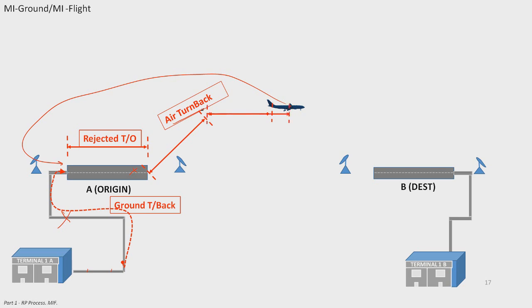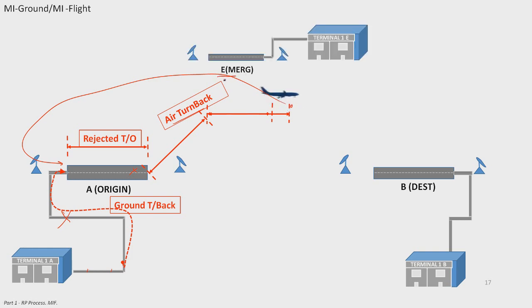Or let's say something happened again. We had the engine issue, right? And the pilot says, hey, do you know what? My origin airport, my departure airport, is too far. So I need to land at the first suitable airport, and we have here an emergency airport. We call it diversion.